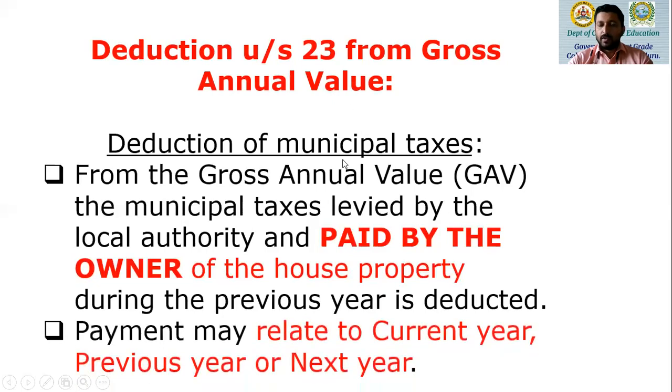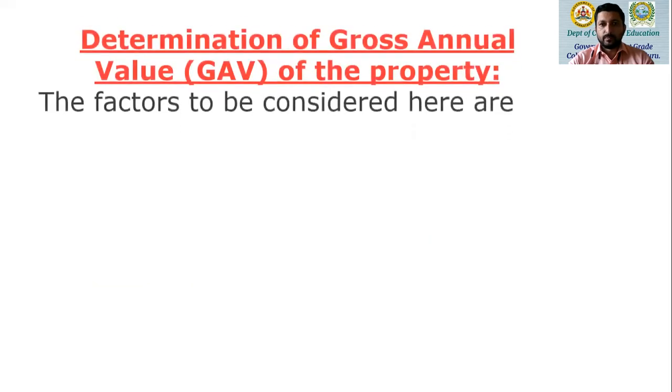That is under section 23. Now during the current year, we may pay municipal taxes relating to the current year, relating to the previous year which was pending from last year or earlier years, and sometimes we may pay advance tax also, relating to next year as well. So the payment of municipal tax may relate to current year, previous year, or next year. Point to be noted, under section 23, irrespective of which year's tax you have paid, you can claim deduction from gross annual value.